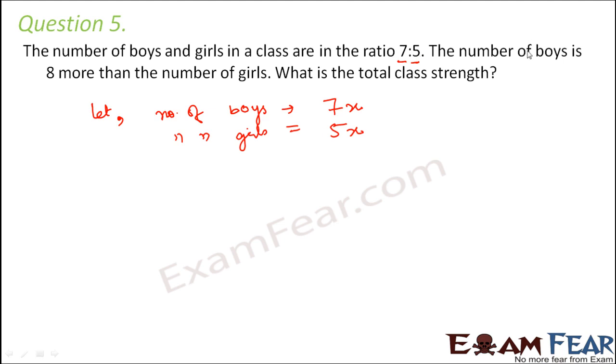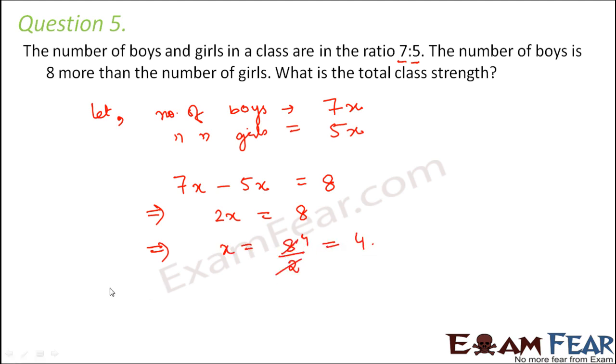Now as per the question, number of boys is 8 more than the number of girls. So that means if you subtract the number of girls from number of boys, how much will you get? You will get 8 because boys are 8 more than girls. So this is your equation and now you will have to solve it. So this is 2x equal to 8, or we can say x is equal to 8 divided by 2, which